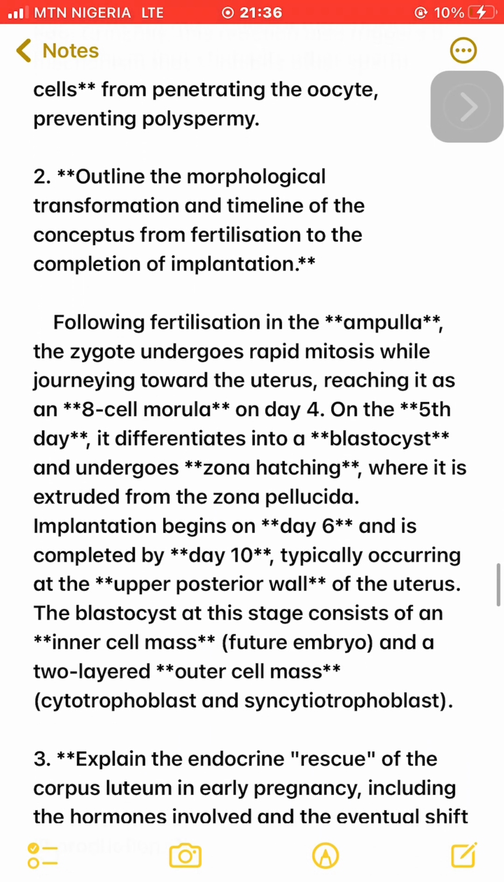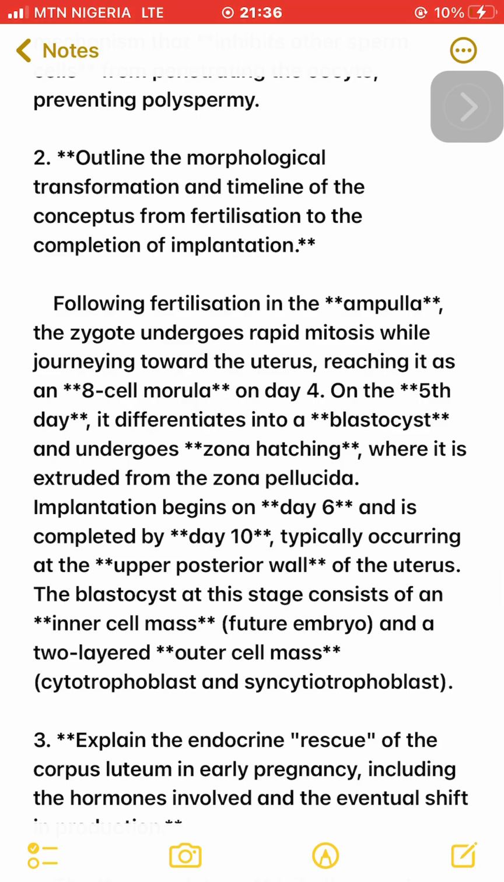2. Outline the morphological transformation and timeline of the conceptus from fertilization to the completion of implantation.